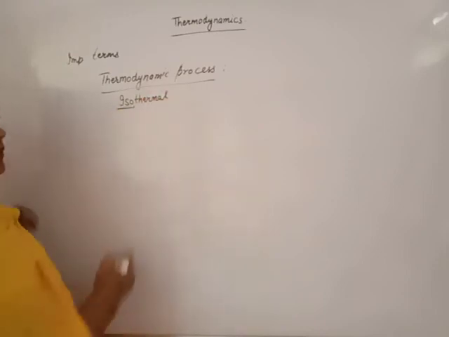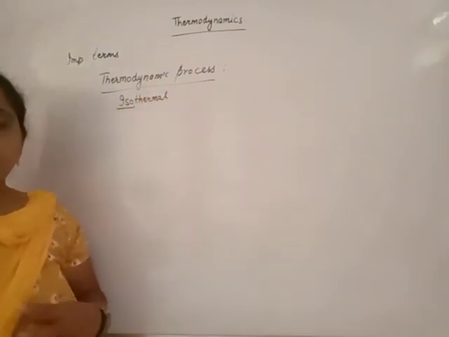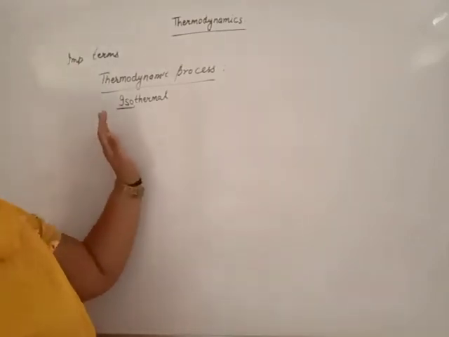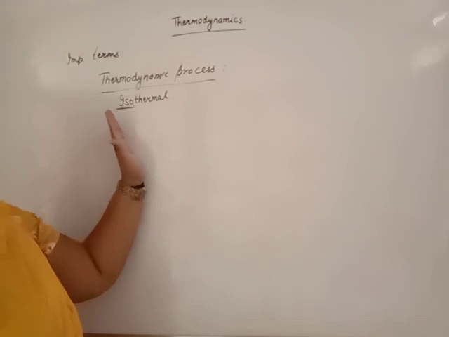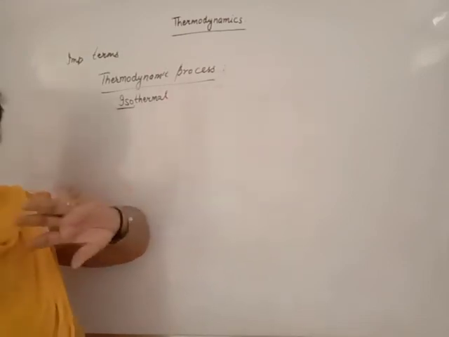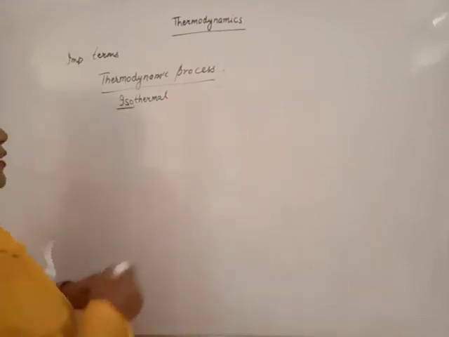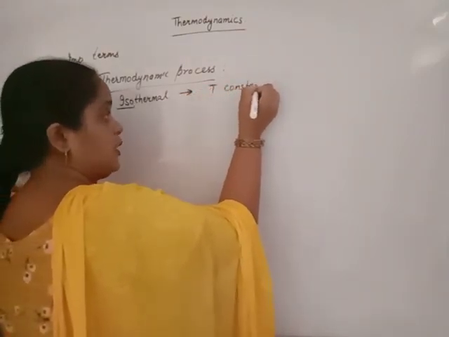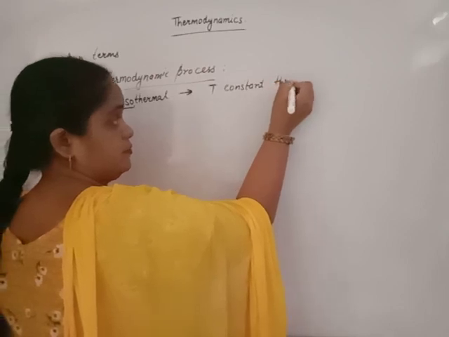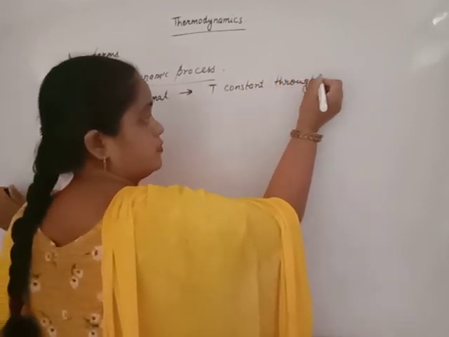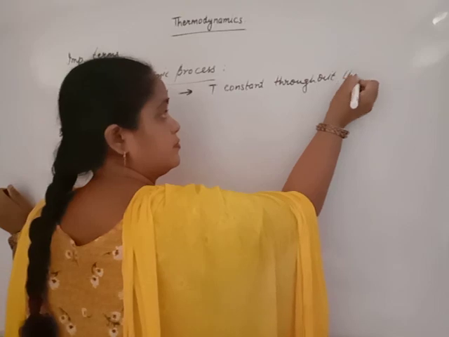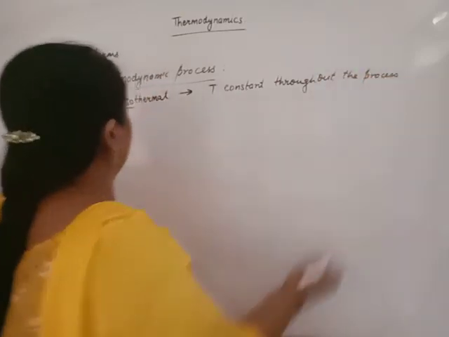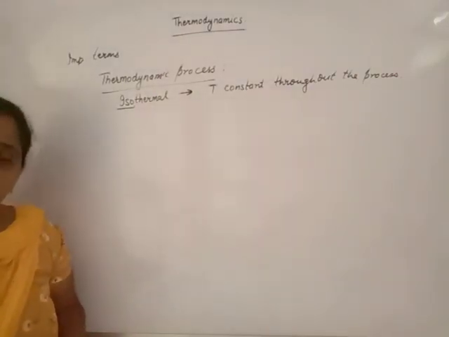Iso means same, therm means temperature. When temperature remains constant throughout the process, as the system changes from initial state to final state, that is known as isothermal.